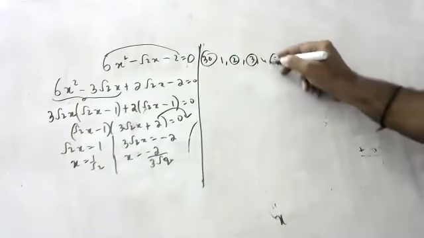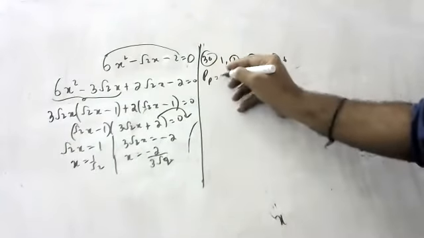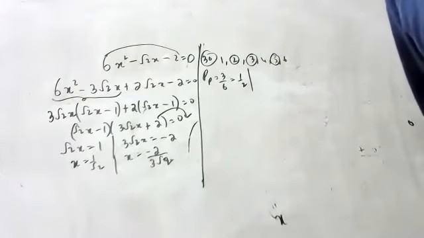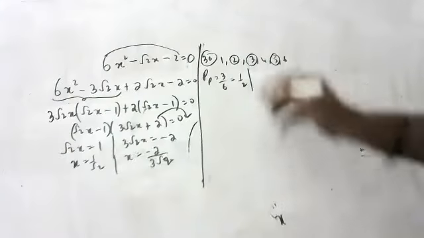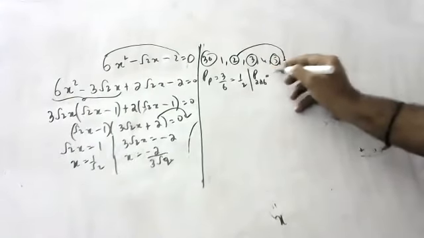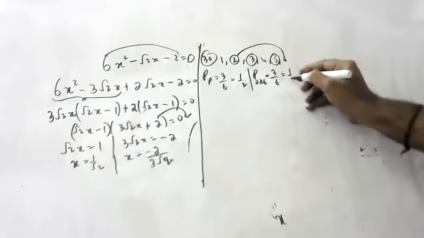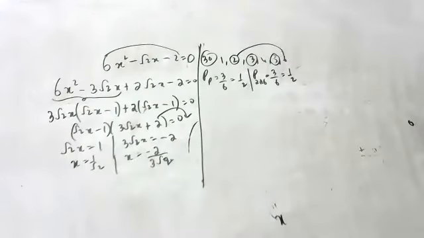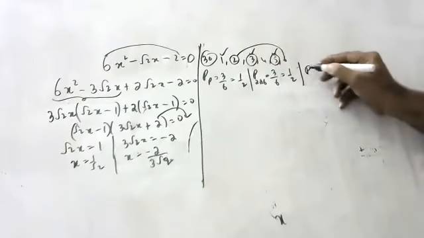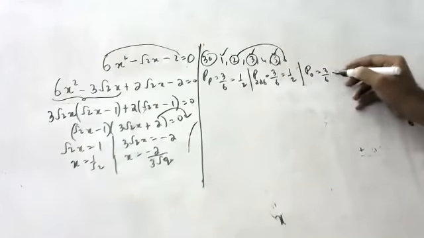3 by 6, that is 1 by 2. Prime number is 3 by 6. What is the probability of getting a number between 2 and 6? 3 by 6, that is 1 by 2. Next, what is the probability of getting an odd number? 3 by 6, that is 1 by 2.